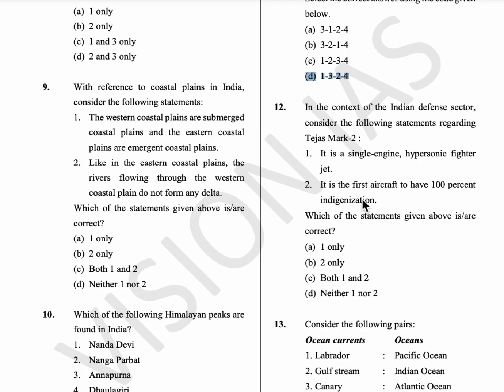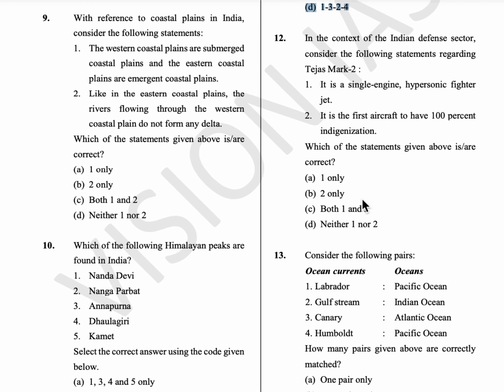The 12th question, in the context of the Indian defense sector, consider the following statements regarding Tejas Mark II. Tejas Mark II is a single engine supersonic fighter jet. Okay, it is not hypersonic. And it is 70% indigenous. Only 70% of this mission is done in India, the rest 30% is with the help of other countries. It is manufactured by Hindustan Aeronautics Limited.